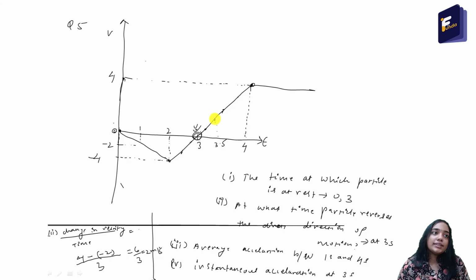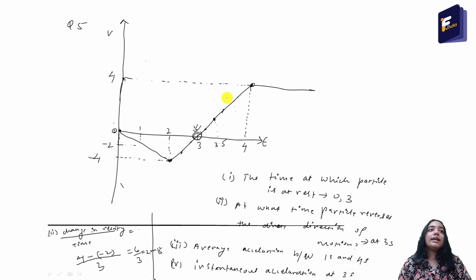So the acceleration at 3.5 seconds will also be the same as the acceleration at 3 seconds, and it will be the same at 3.6 seconds, means from 2 seconds to 4 seconds it will have a constant acceleration because the VT graph is a straight line, and it will be equal to the slope of this line that is drawn from 2 seconds to 4 seconds.